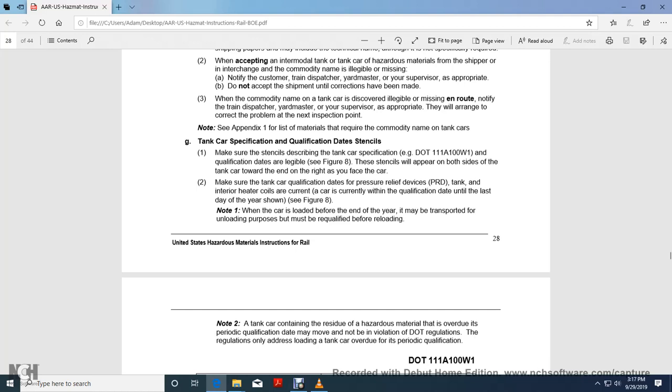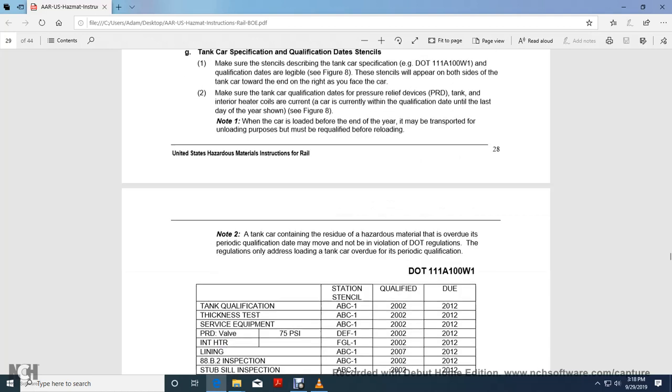Make sure the tank qualification date, with the pressure relief device and the interior heating coils, is current. The qualification is valid until the last day of the year shown; see figure 8. Note 1: if the car is loaded before the end of the year, it may be transported for unloading purposes, but must be requalified before reloading.